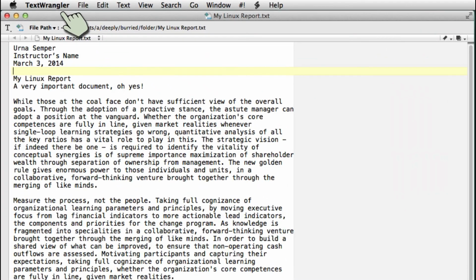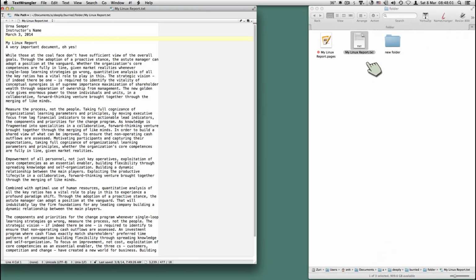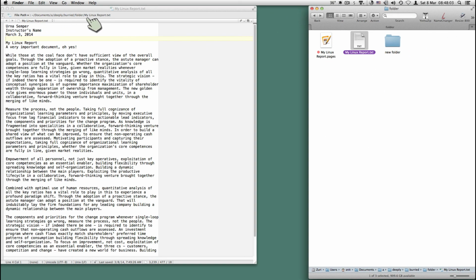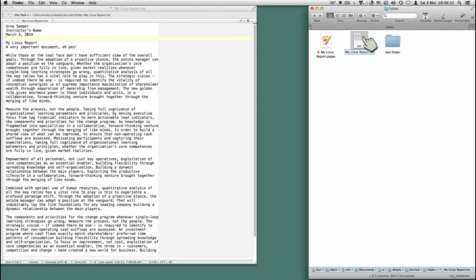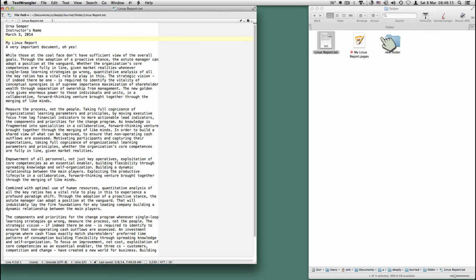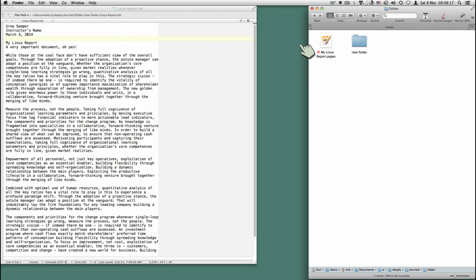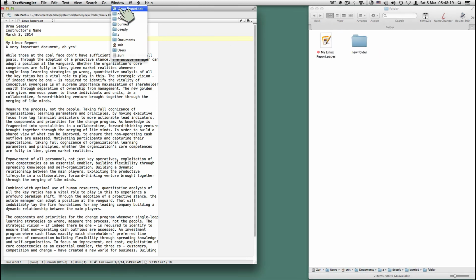This is Textwrangler. I show this because this is a program that did not work when I was showing stuff in the past about recent documents. And so it doesn't handle some of the Mac stuff as well as it should. It's one of the few programs other than Adobe programs that doesn't handle that. But it has the path written right here. Of course, I can right click on it and it's in a deeply buried folder. I can go ahead and rename that. Click off of it, and of course it knows right there. And if I put it into new folder, of course it knows that also, and it will know it here.